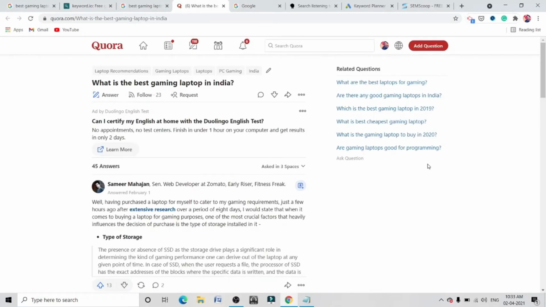Once you are on Quora, you can see related questions at the right side. You can make use of these as long tail keywords as well. So that was Quora.